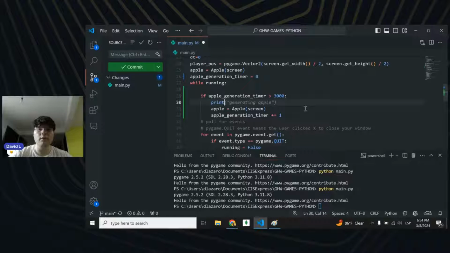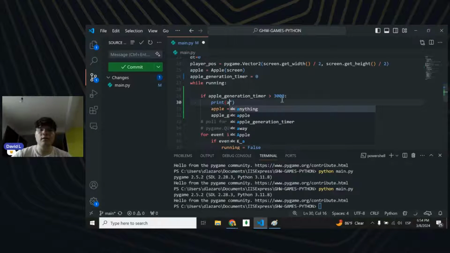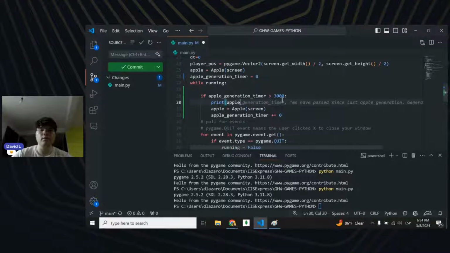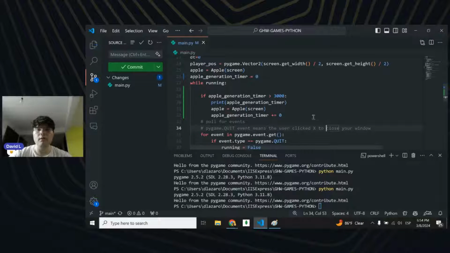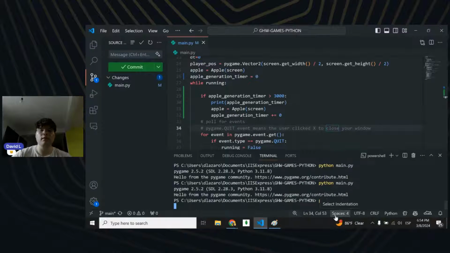Print generator. Oh yeah, I'm not even setting this as 0, right? I should be printing just the apple generation timer. There you go. And let's see.